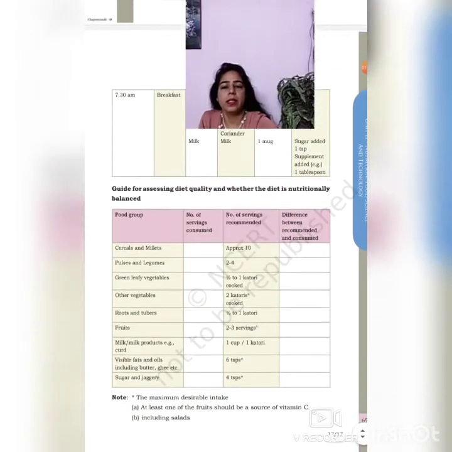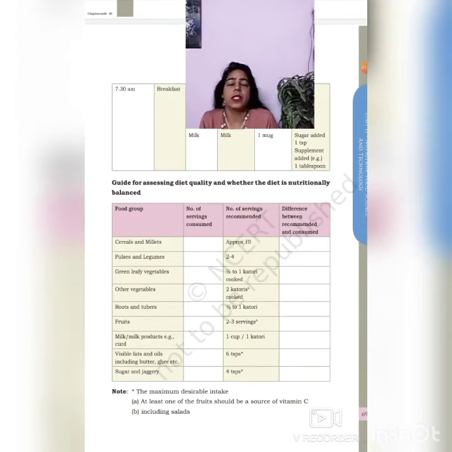Then there is a guide for assessing diet quality and whether the diet is nutritionally balanced or not. All the food groups and their servings are given, the standard number of servings recommended, which are supposed to be taken by the person.